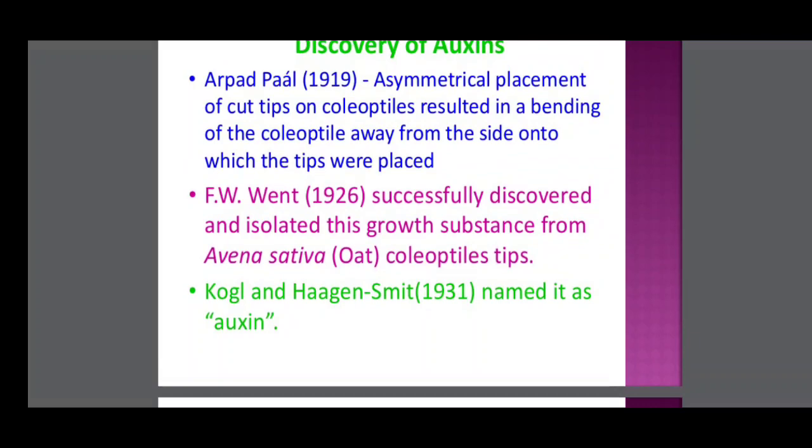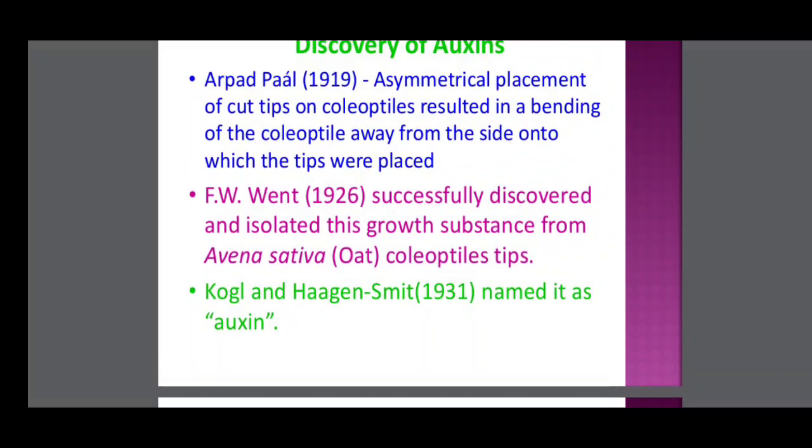The result: that side bends. Went successfully discovered and isolated the growth substance at coleoptile tips. Kogl and Haagen-Smit named it auxin.